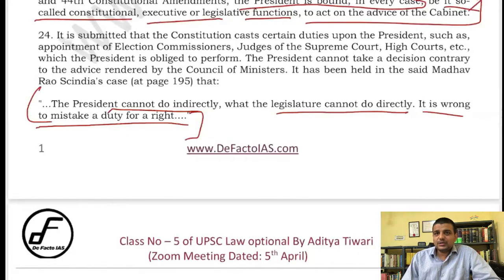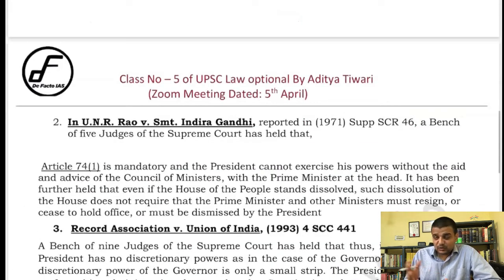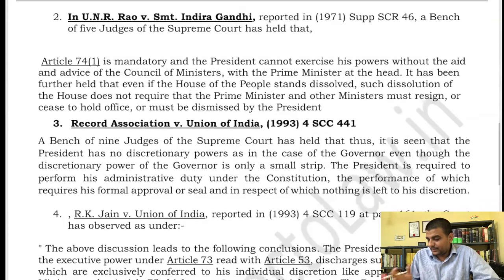Similarly, this is another very important judgment, of a 5 judge constitutional bench. It talks about what discretion the president has. The question was whether the president, while dismissing a minister, can ignore the advice of the prime minister.